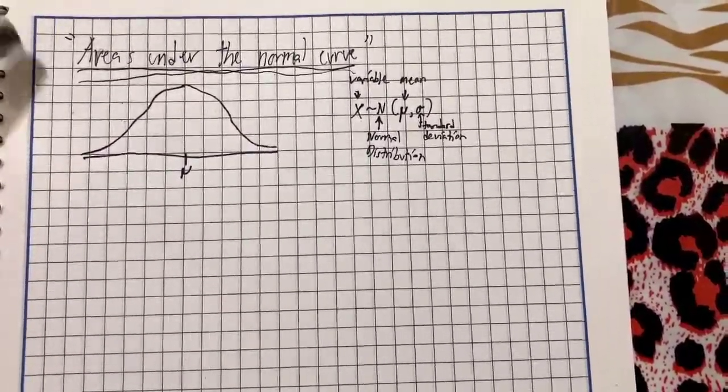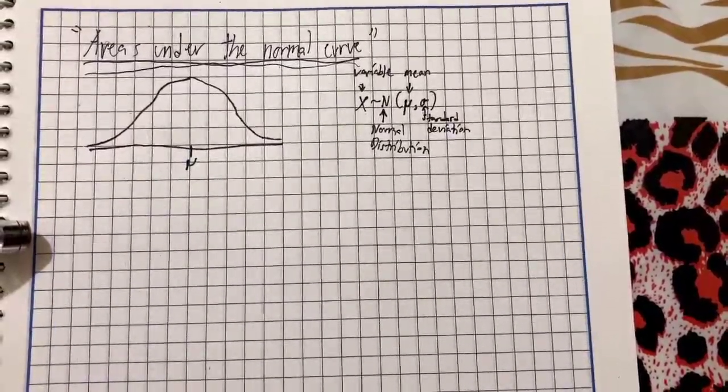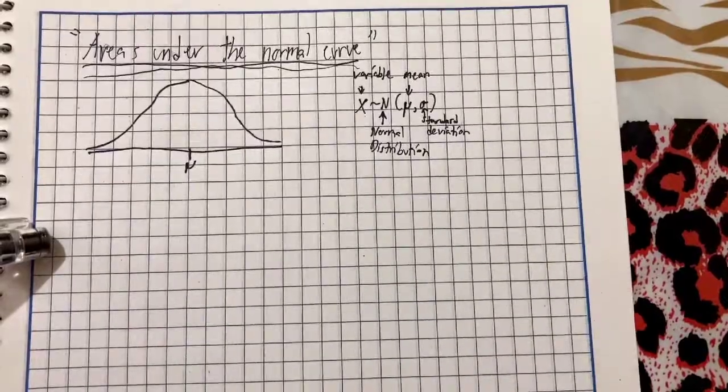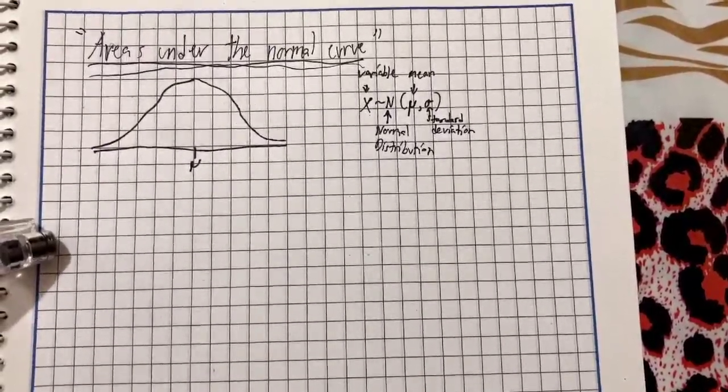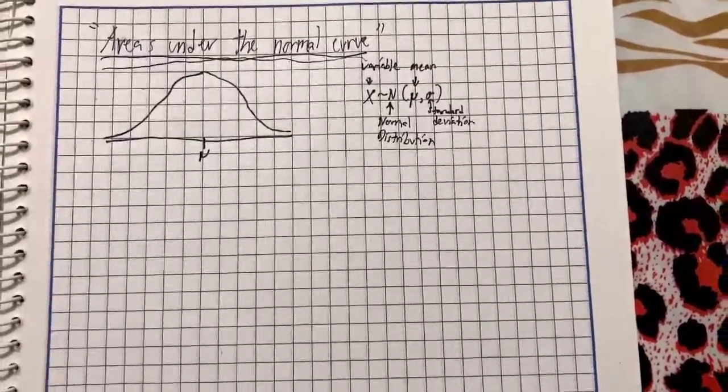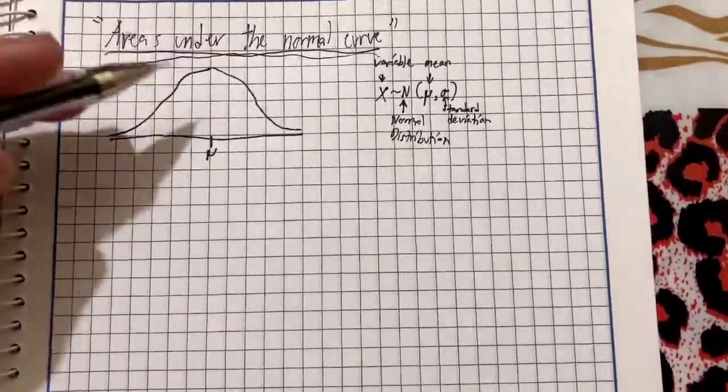But first, let us review. What is a normal curve? A normal curve is a symmetrical bell-shaped curve representing the probability density function of a normal distribution. Let us see some characteristics of a normal curve.